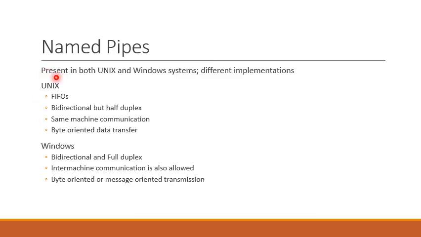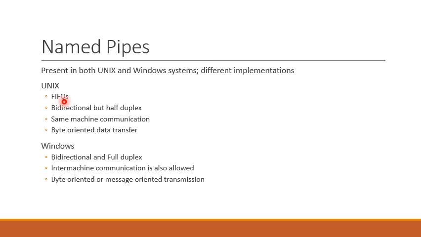Named pipes are present in both Unix and Windows systems. That is, both Windows and Unix operating systems support named pipes. However, they have different implementations. The implementation varies between Unix and Windows operating systems. In Unix, named pipes are also known as FIFOs, first in, first out.